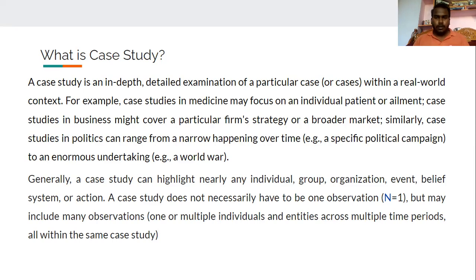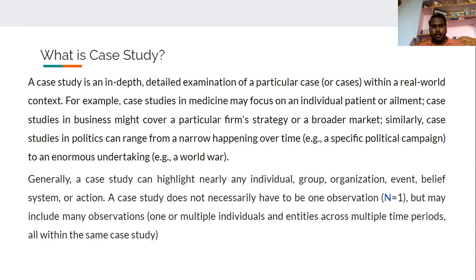going in depth in a particular case. The case we have to consider is like business, hospitals, studies, education, politics, and so on. So it is an in-depth study on a particular case in real world context. Generally, a case study can highlight an individual, group, organization, event, belief system.